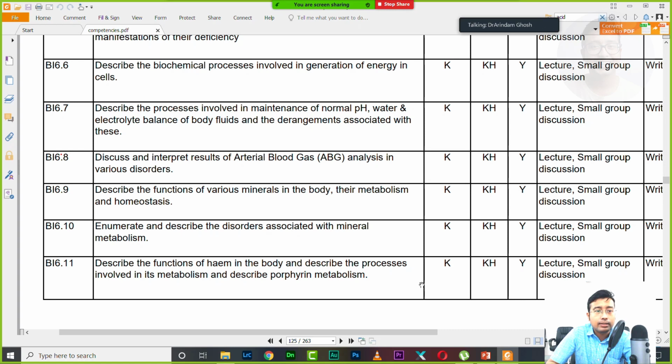We are discussing basically BI competency 6.8. This is the only competency of the National Medical Commission NMC for undergraduate MBBS students, first professional, that deals with arterial blood gas analysis, acid base balance, everything. Our long-term goal is to diagnose patient disorders of arterial blood gas analysis. We need to diagnose ABG reports, and for that we need to have a clear concept of acids and bases.